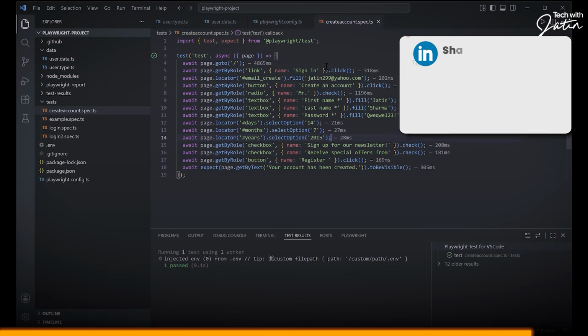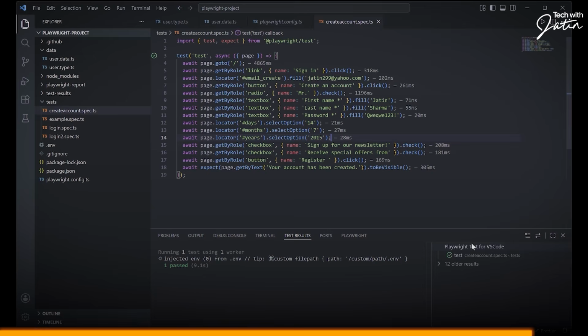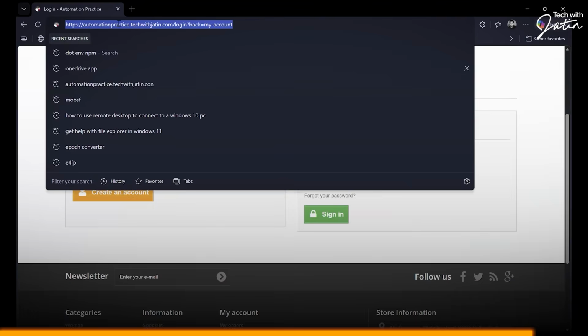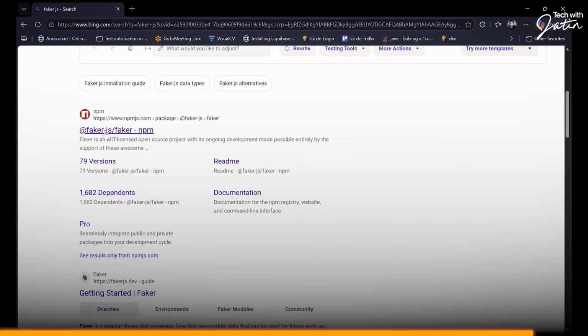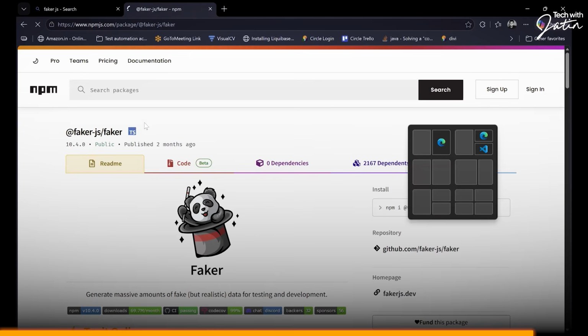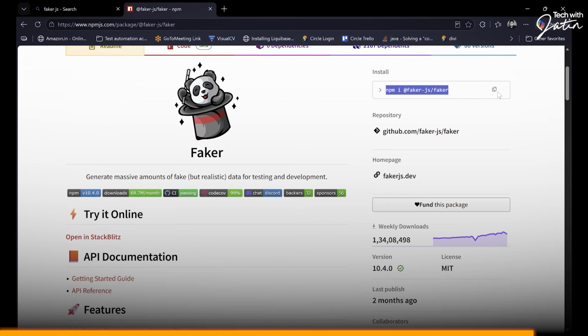In Rest Assured, in your Selenium WebDriver, there was a library which I have used. What is the name of that library? Faker. Faker.js. The same library pops up over here also. Deja vu for us. So we're just going to go back over here. We're going to take the Faker.js library. We're going to use this particular library. We're going to create a small utility. Cute panda over here. We'll just copy this.